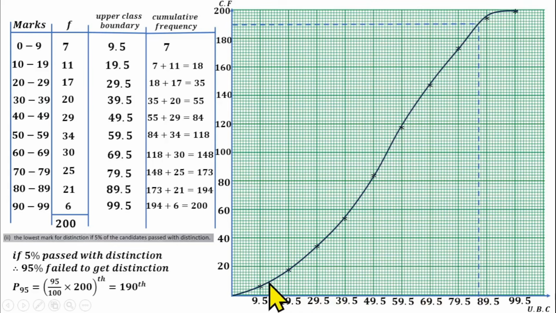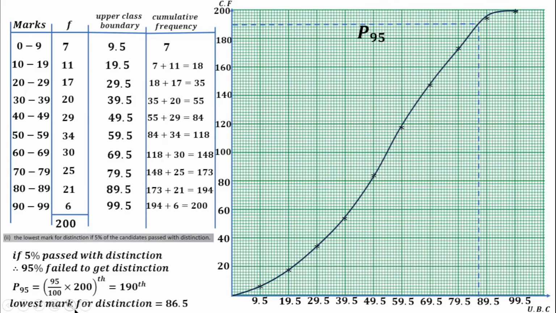We know that each line on the x-axis represents 1 unit, because we have 10 units in between 2 centimeters. So each line is around 1 unit. So we have 1, 2, 3, 4, 5, 6, 7. This is on the 7th line. So 7 plus 79.5.